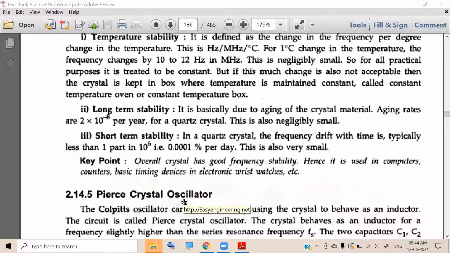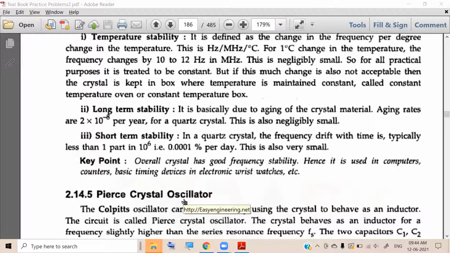When the switching happens at very high speed, usually we give a clock signal for the timing, to control the timing of the circuit. So the clock signal should be very precise.